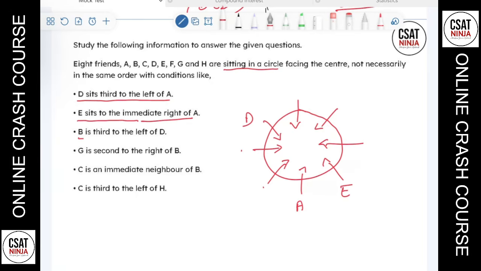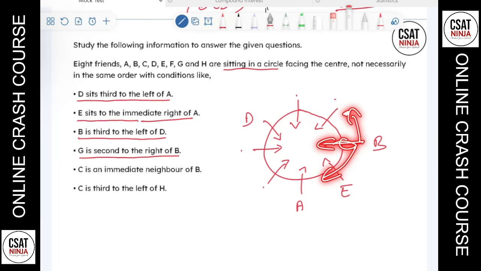Next, B is third to the left of D. If you imagine yourself sitting here, this will be your right side and this will be your left. The question says B is third to the left of D: first, second, and third, which is B there. Next, G is second to the right of B. If you imagine yourself sitting here, looking inside, this is your left and this is your right. G is second to the right of B: first, second. This is G here.